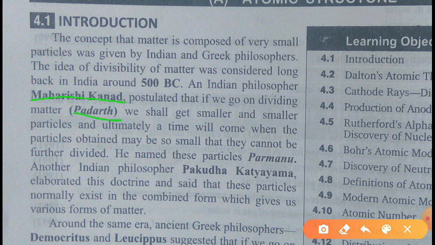Maharishi Kannad said that if we go on dividing matter into smaller and smaller pieces, ultimately a time will come when the particle will become so small that we will not be able to divide it further. That particle he gave the name Parmanu.